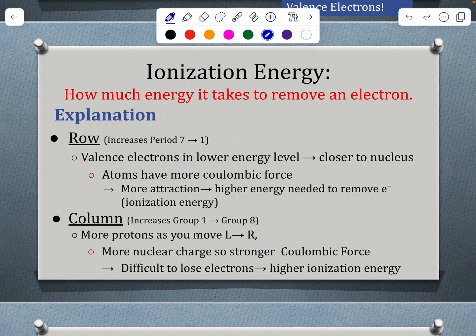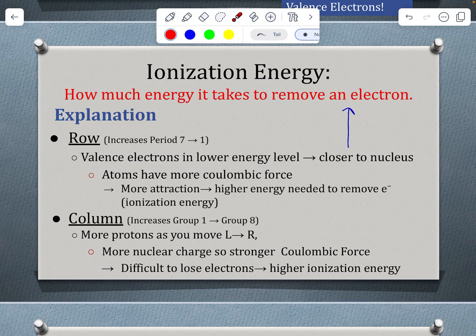Increasing from period 7 to period 1, so increasing up. Our valence electrons are in a lower energy level, so they're closer to the nucleus when they're up here, which means there's more Coulombic force. And so there's more attraction and more energy is needed to remove an electron. Again, energy needed to remove an electron, that's the definition of ionization energy.